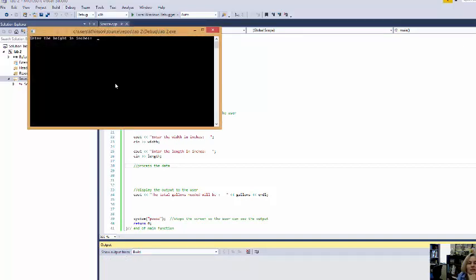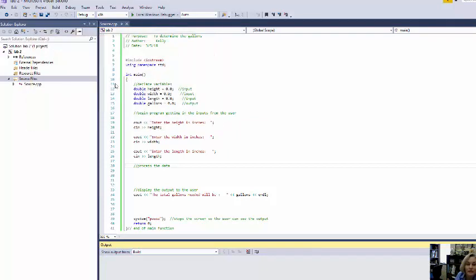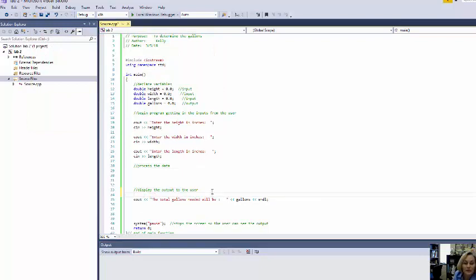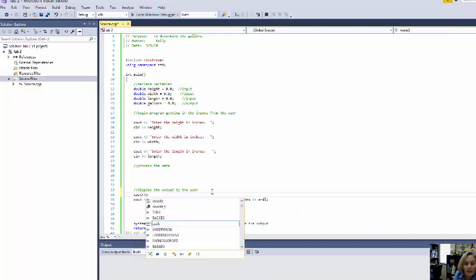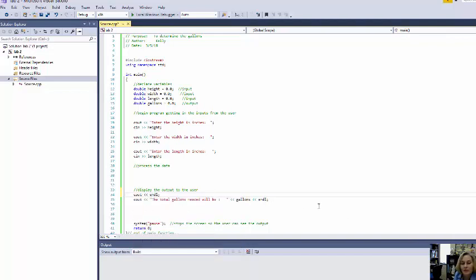So it says enter the height in inches, 10, width 10. I'm going to make this a cube. And I'm not going to have total gallons needed correct because I haven't done that calculation yet. But what this tells me is I want my screen to be a little prettier. So I'm going to work on making my screen pretty.